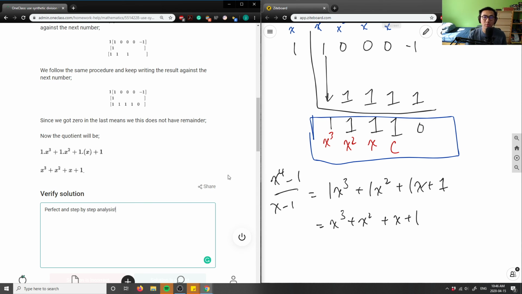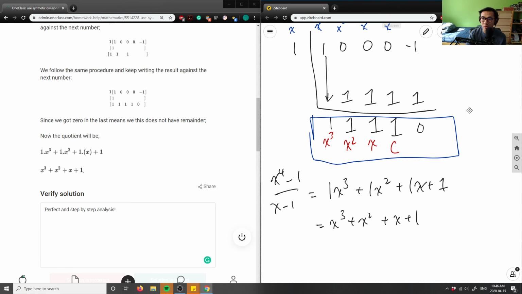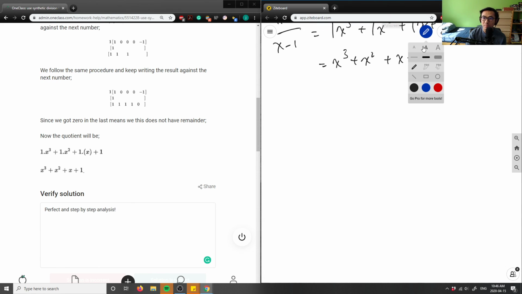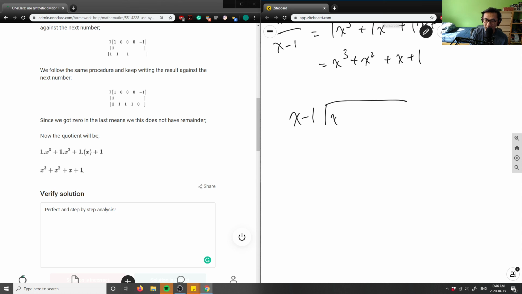So you could use something called synthetic division. You could use something called long division. And let me just show you that real quick before we move on. I'll just do the first couple of steps, and then you can get the idea. So I would put x minus 1 over here, and I would divide it into x to the power 4 plus 0x cubed plus 0x squared plus 0x, minus 1.